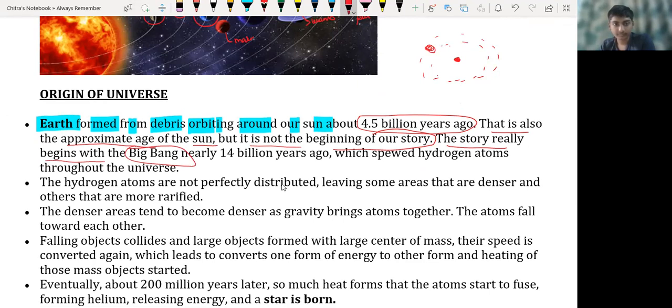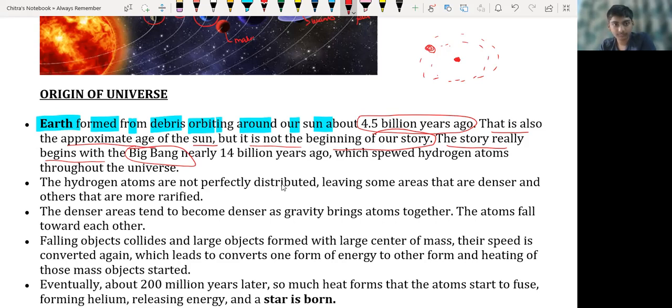Big Bang is the time when the massive object blasted and spread all over the universe. At that time, all the massive matter was spread all over space in the form of hydrogen gas.